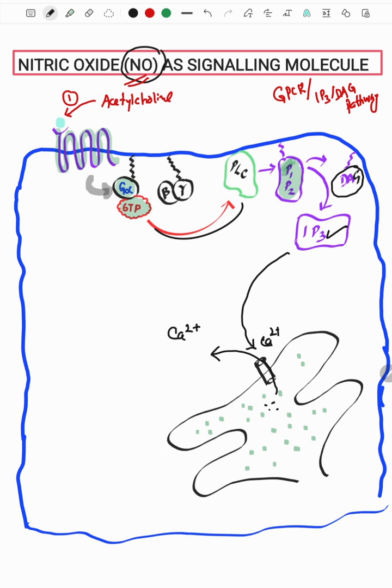Within the cytoplasm there is another important molecule, calmodulin. This calcium and calmodulin together interact and form the calcium calmodulin complex.